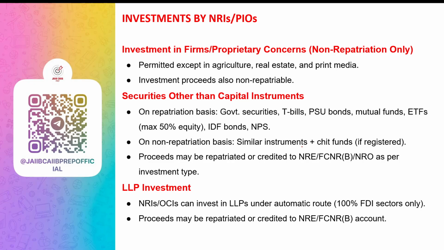Securities other than capital instruments. NRIs or OCIs can buy government bonds, T-bills, mutual funds, ETFs, PSU bonds, InvIT units, listed preference shares, debentures, regulatory capital debt from banks, or the National Pension System if they are eligible, and they can use these securities as collateral for derivative trading on Indian stock exchanges. How do they make this investment? By remitting money from abroad or using their NRE or FCNR account.